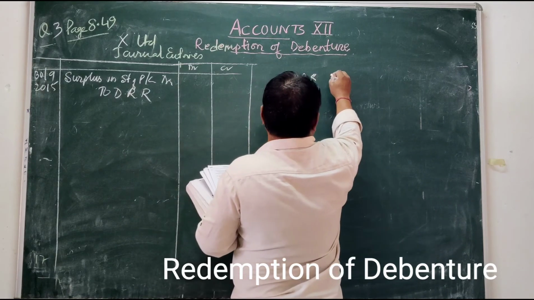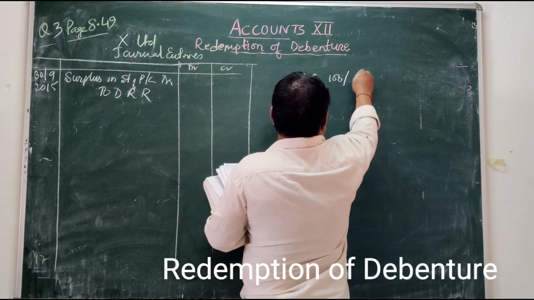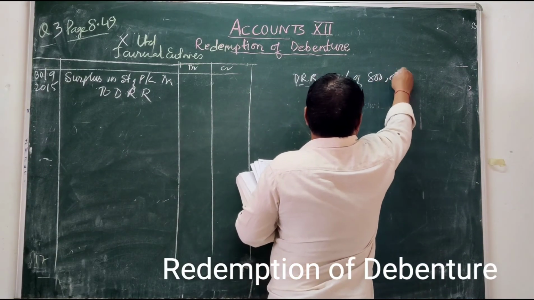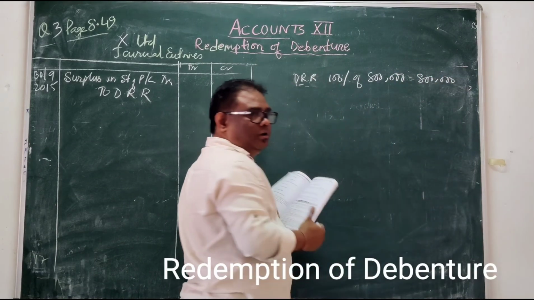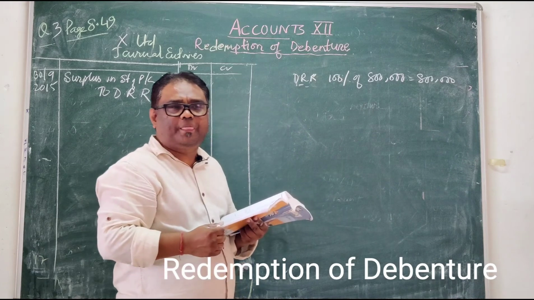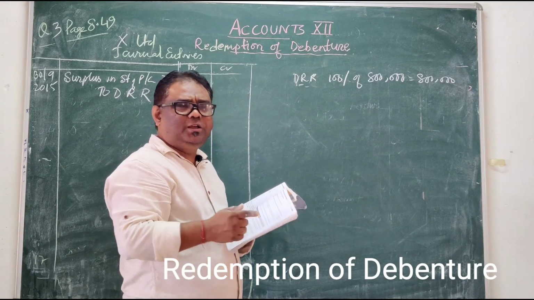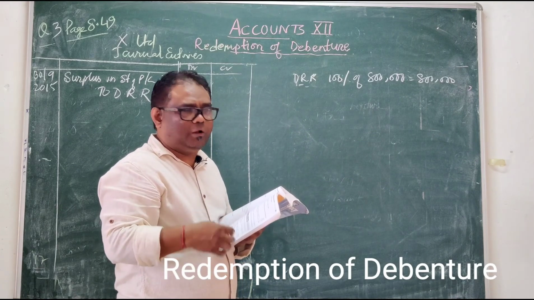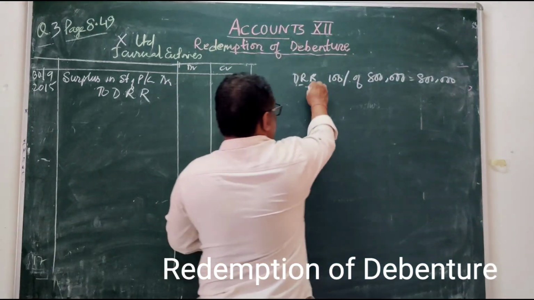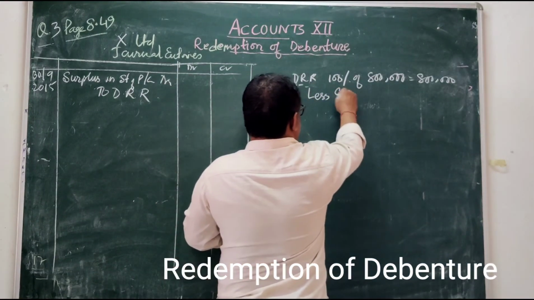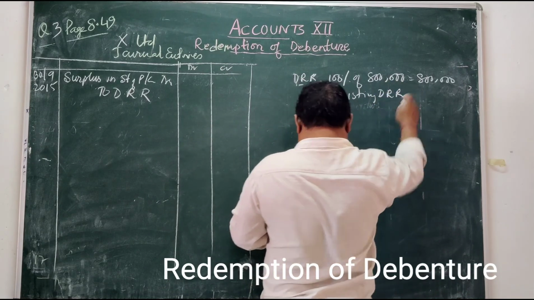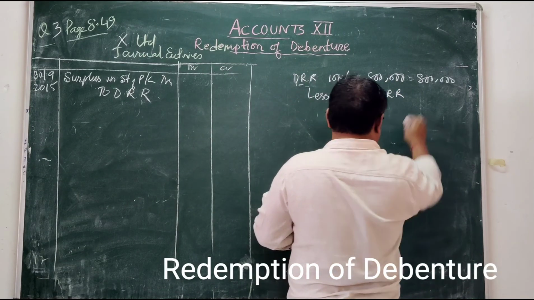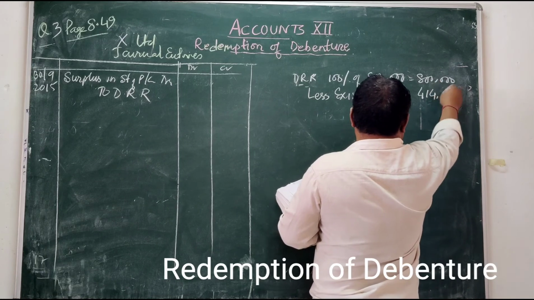How much do you have to repay? 100% of 8 lakh is equal to 8 lakh. Why 100%? Because this is also out of profit. Less existing DRR. How much is existing? 4 lakh 14,000 is already existing.